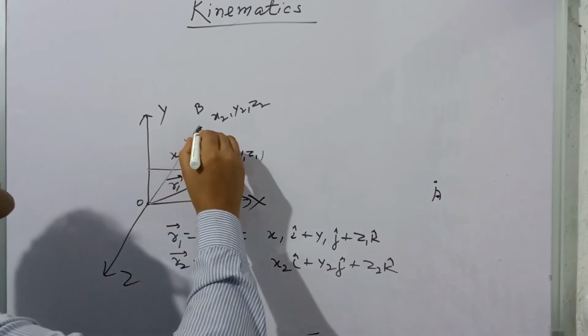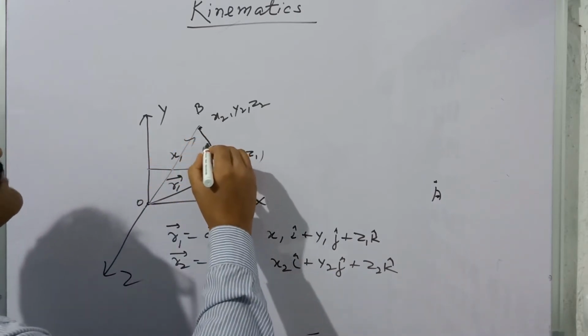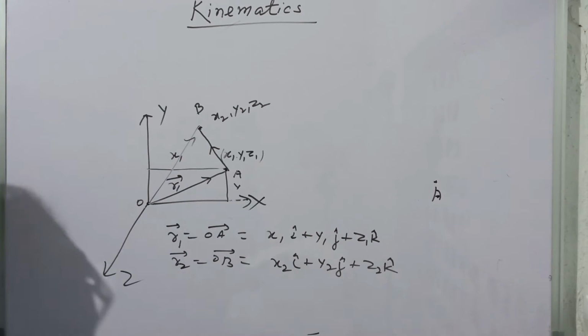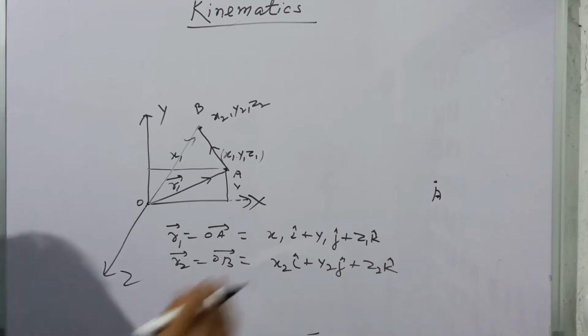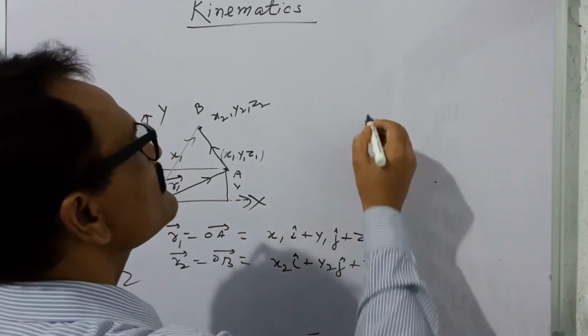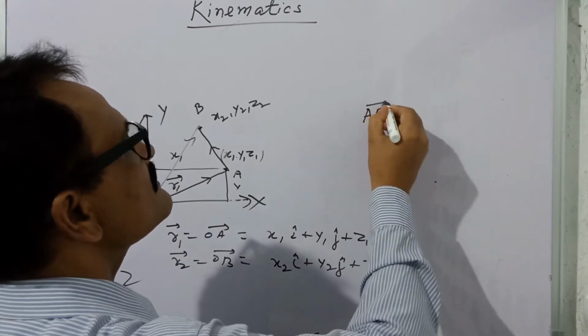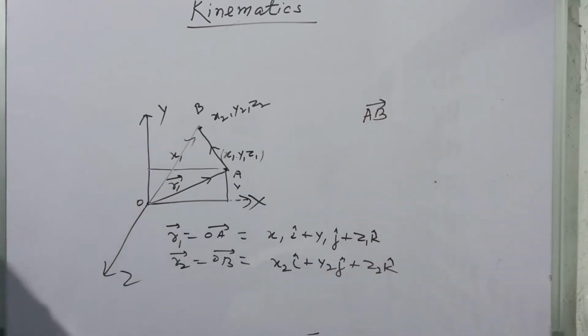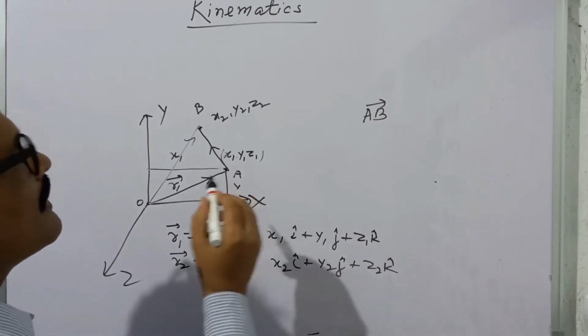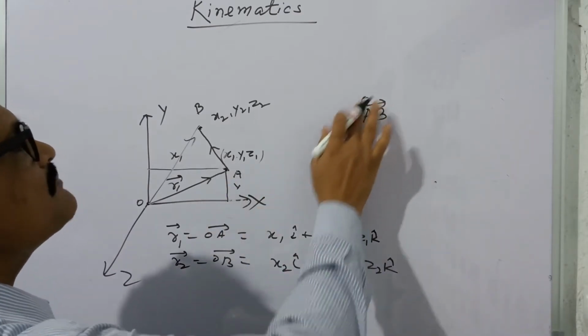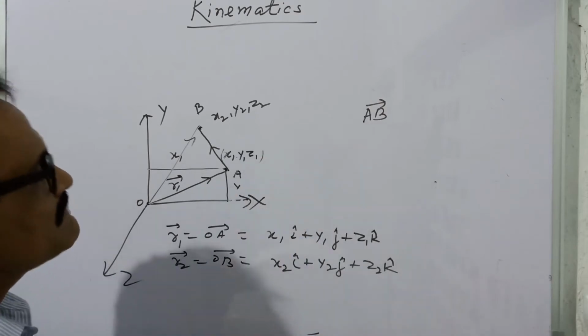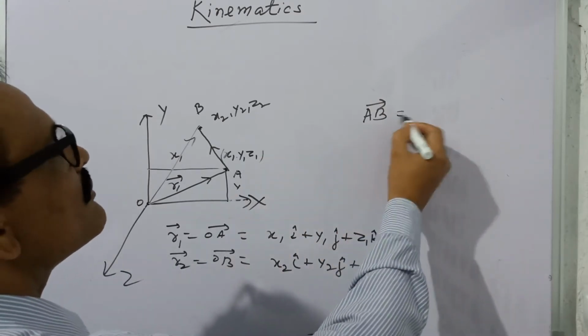And this AB is the displacement. So AB is the displacement, and this AB may be written in the vector form.